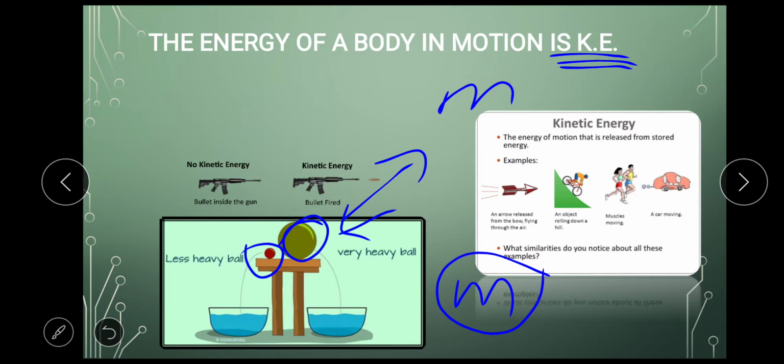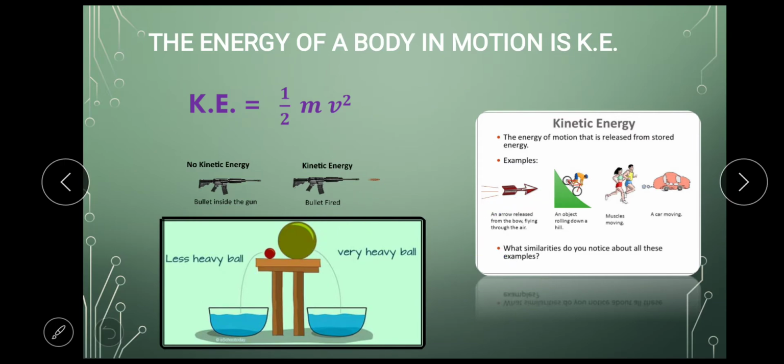And with this we come to the formula of kinetic energy, that is half mv square. M stands for mass, and v stands for velocity. Velocity means motion, the speed at which the object is moving. The speed at which the object is moving will determine how much kinetic energy that object possesses. Greater the speed, greater is the kinetic energy of the object.